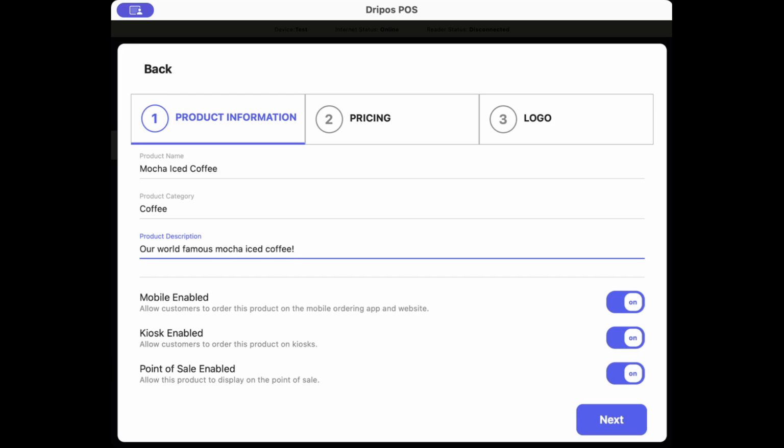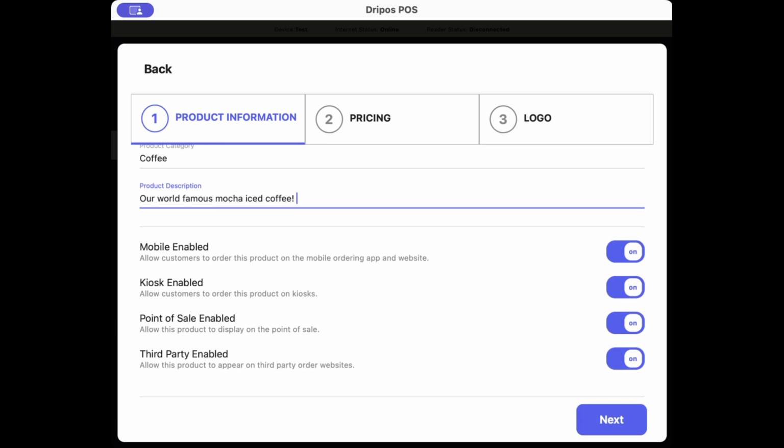Next is point of sale enabled. If this toggle is turned on, the product will be displayed on your point of sale for your customers to order in person. Next is third party enabled. If this toggle is turned on, the product will be displayed on your connected third party ordering platforms for your customers to order.